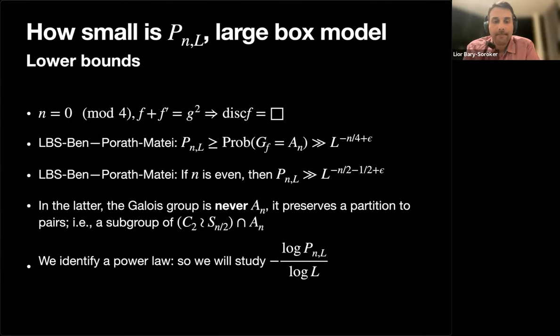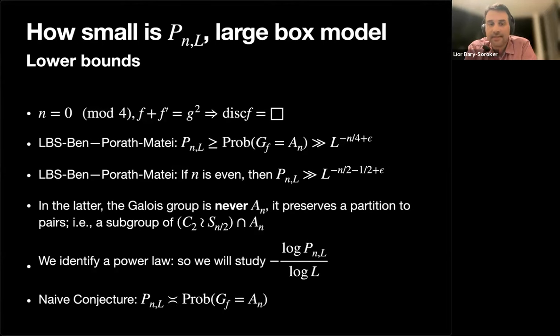It kind of gets rid of all these epsilons that I wrote before, because I don't want to write them anymore. And a naive conjecture that I think is very beautiful, but it seems to me extremely hard, I don't know any way to approach it, says that the probability that the discriminant of a polynomial is a square should roughly be the same as the probability that the Galois group is A_n, and this comes from the naive heuristic that Galois groups, if they have a free will, will decide to be as large as possible.